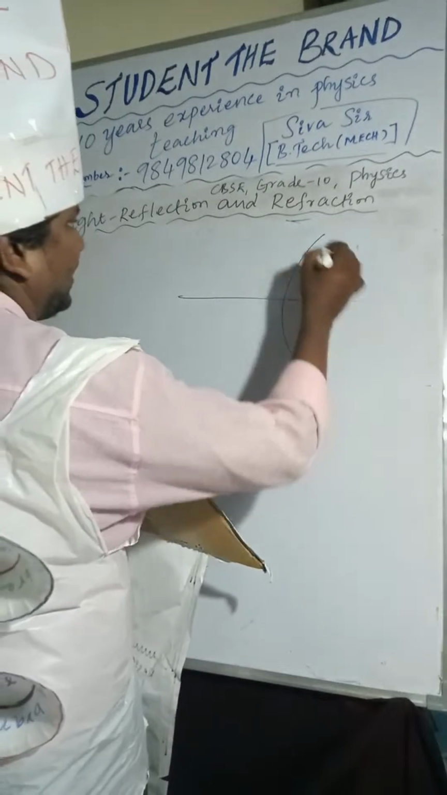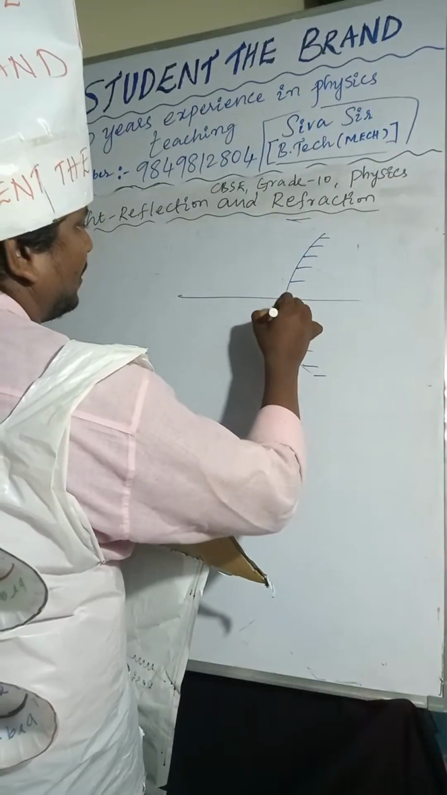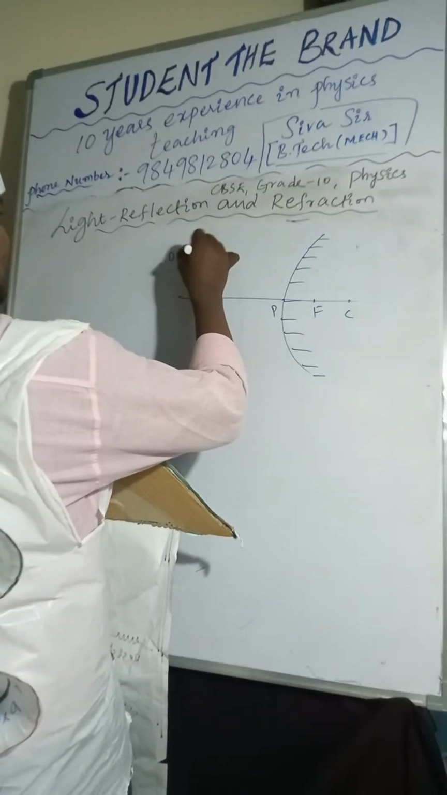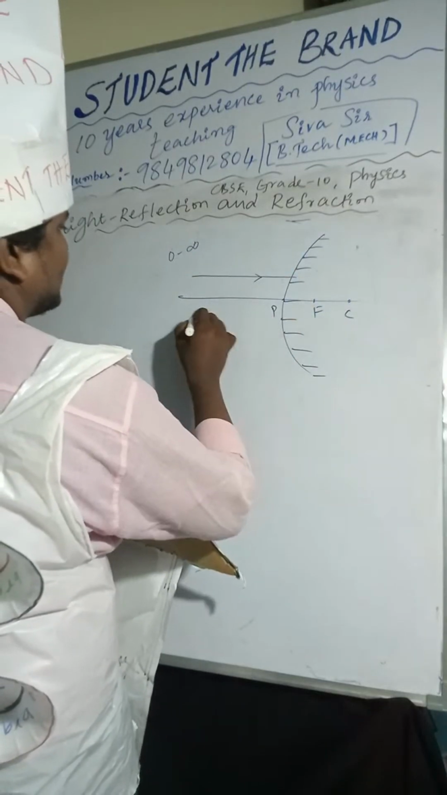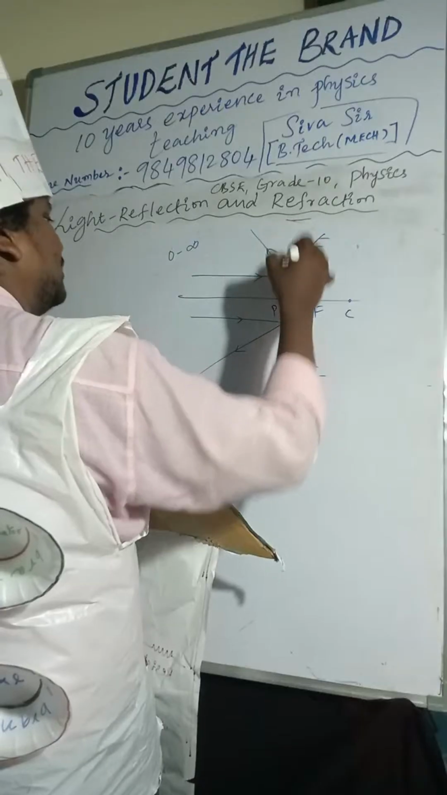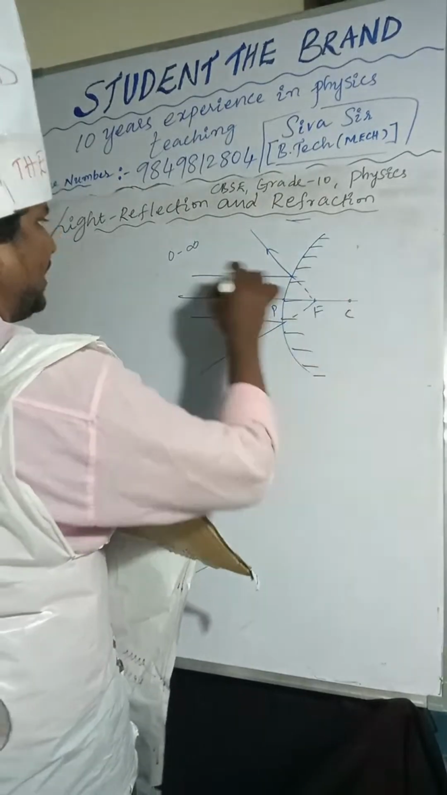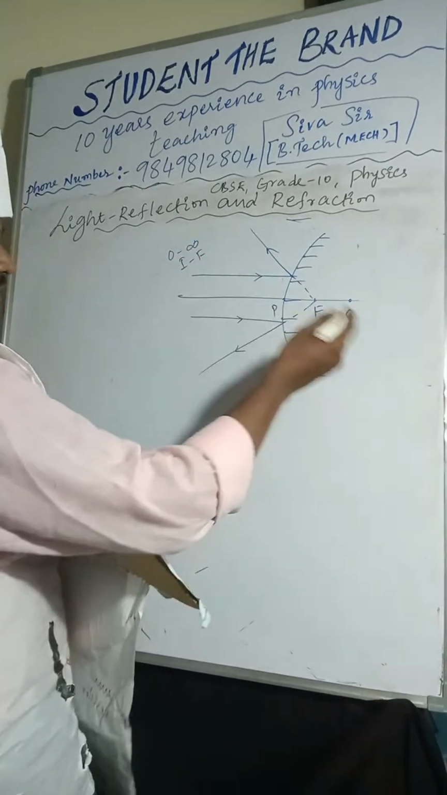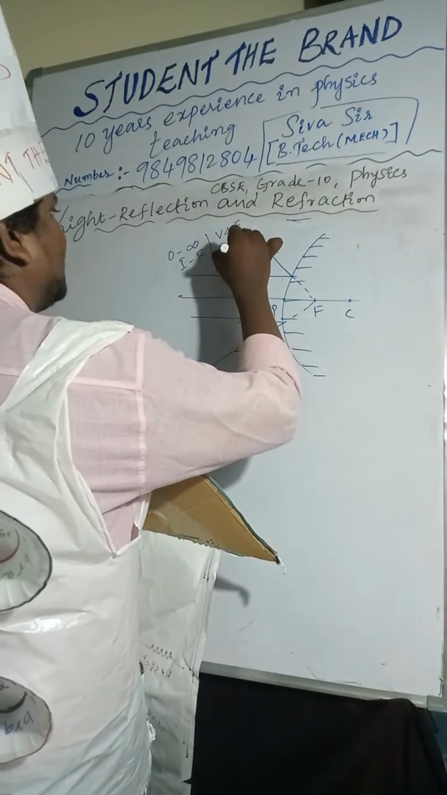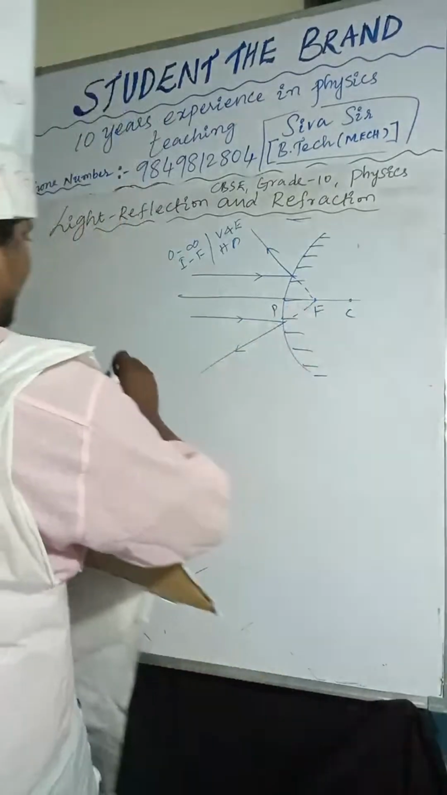The object is placed at infinity. This is the pole, focus, and center of curvature. The object is at infinity, so light rays are coming parallel to the principal axis. After reflection, those light rays will appear to meet at focus. So the image will form at focus. The nature of the image is virtual, erect and highly diminished, because a point-size image is forming at focus. So this is the first one.